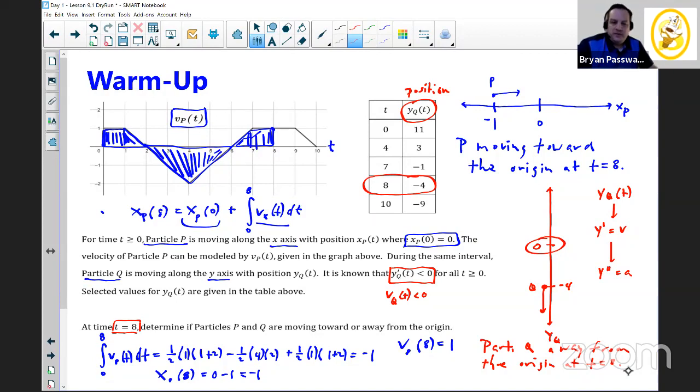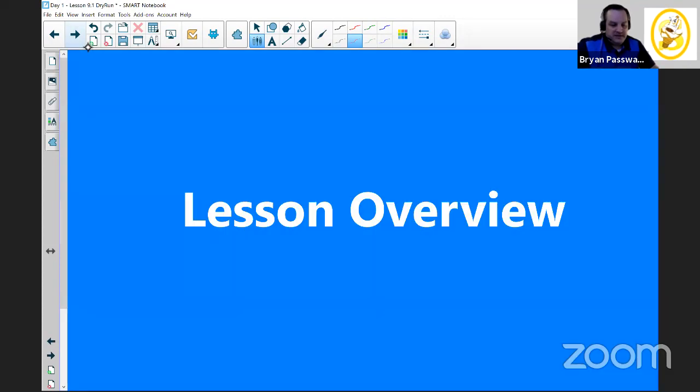So taking derivatives, the things that we were doing here, except for the position part, will be on the AB exam. But for Calc BC, all of the particle motion from Unit 8 and earlier, including integration along the x-axis or the y-axis, everything that we did on here will be on this year's exam. So this will be really good experience and practice for what you're going to see this year.